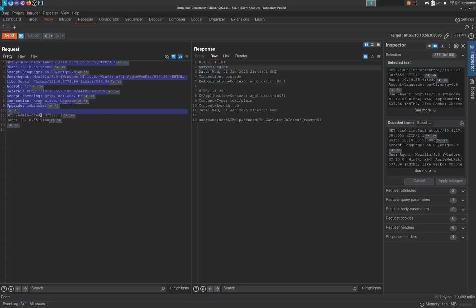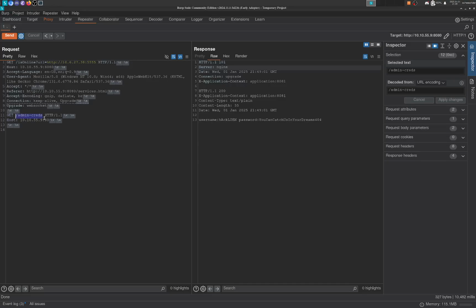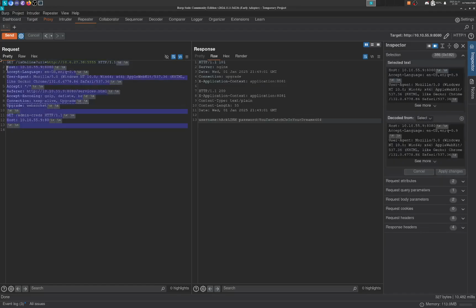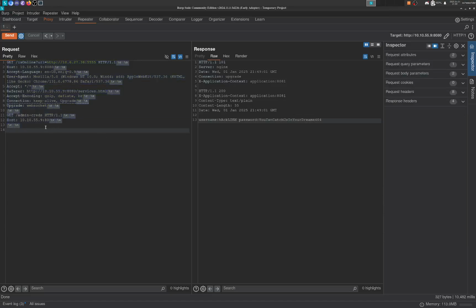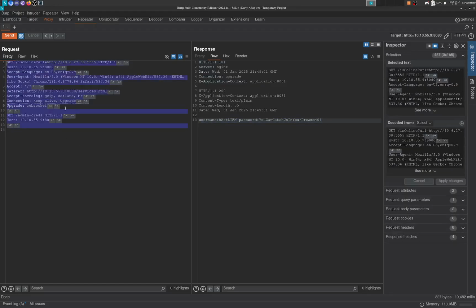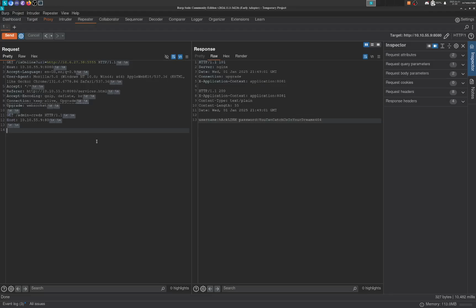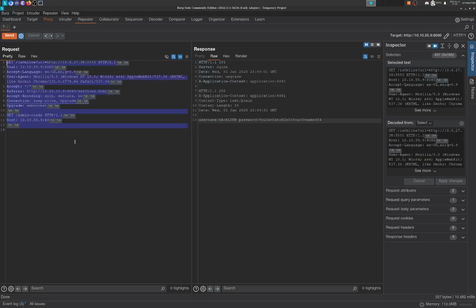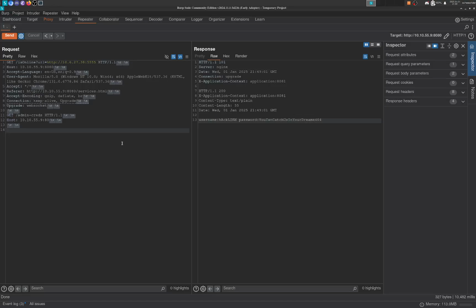Which then allows us to have the server request /admin-creds and then return us the response. If that makes sense. I don't know if I explained that too well, but that's basically a high-level way of how it works. It allows us to do HTTP request smuggling, so we can smuggle in this GET request and then receive the response past the reverse proxy. But to be able to do this, you do need to have a server-side request forgery vulnerability on the server somewhere, and that's the only requirement.